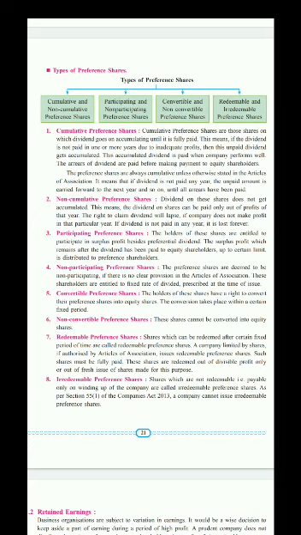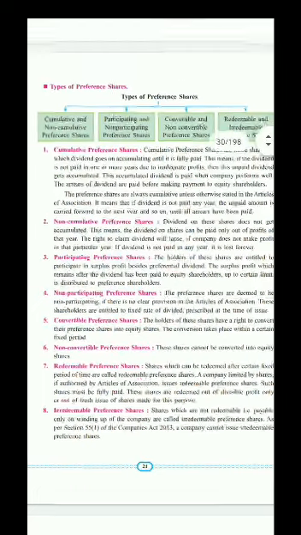The preference shares are always cumulative unless otherwise stated in the articles of association. It means that if dividend is not paid in any year, the unpaid amount is carried forward to the next year and so on until all arrears have been paid. Cumulative preference shares are the shares.